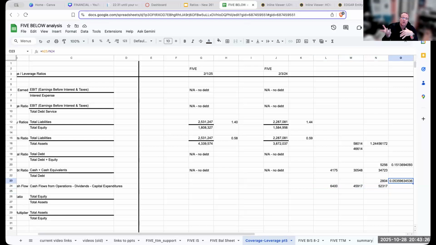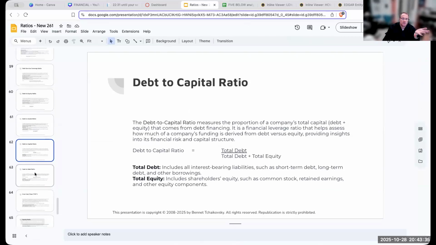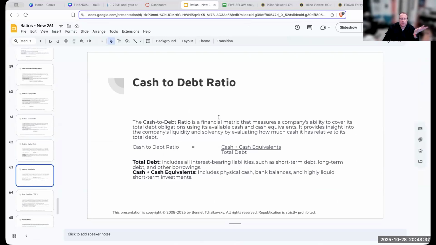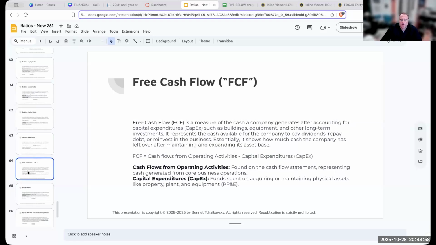And I would probably want this number to be higher, right? Why would I want this? Basically, the cash to debt ratio is a financial metric that measures a company's ability to cover its total debt obligations. Yeah, this is not good, right? I would want that number to be as high as possible, meaning that I can actually cover my debt. But again, we have to look at things, and every company is going to be a little bit different.